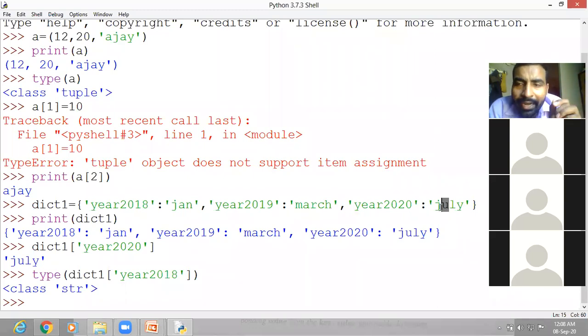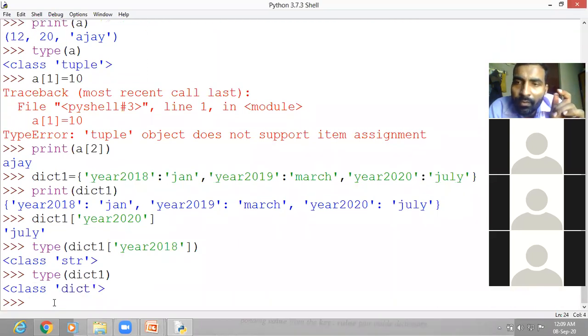For single values you can check, but if you check the entire dictionary, like here if you type the function type of dict1 and press the enter key, then you will find that this is of dictionary type. Have you found it? What is written? Dict. Dict stands for dictionary. Is it clear?